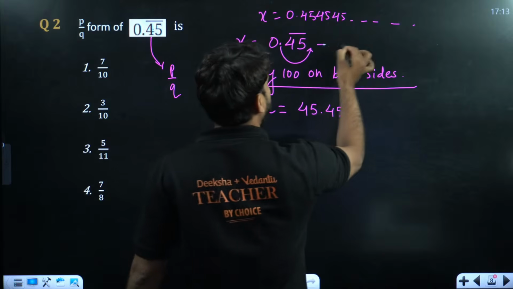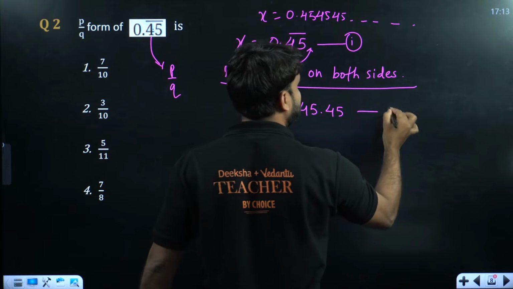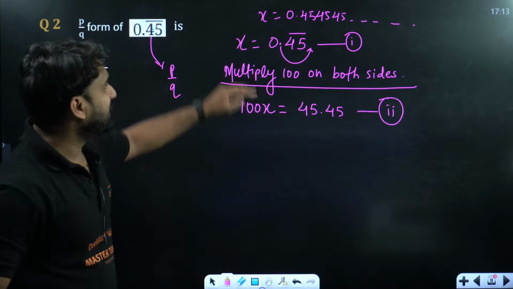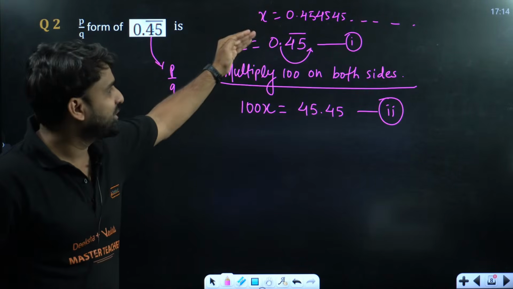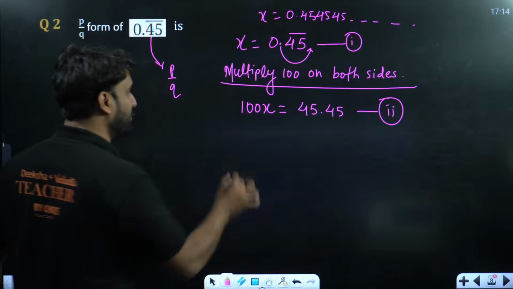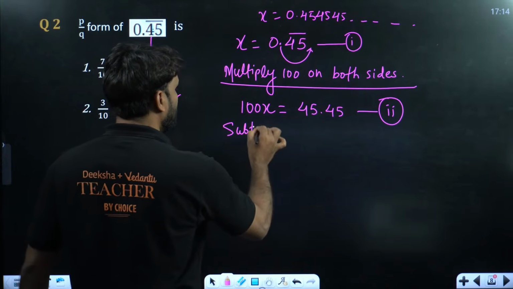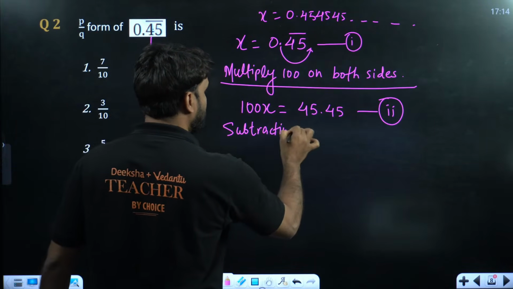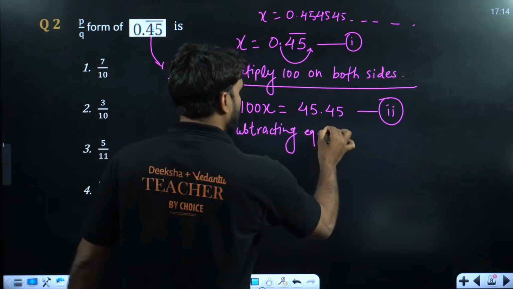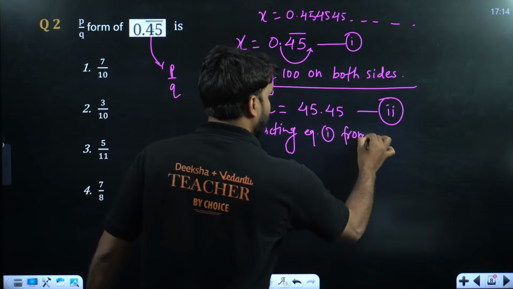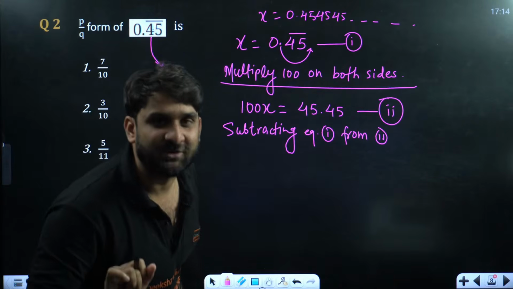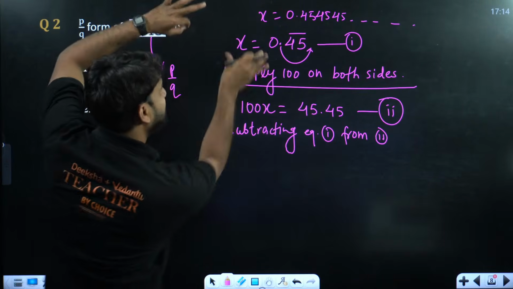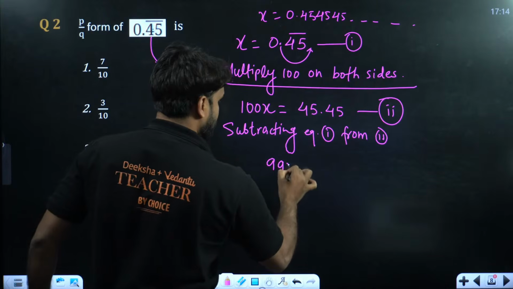So we have this first equation and this is the second equation. Now subtract equation number 1 from equation number 2, because this is the greater value. The right side will be subtracted from the right side and the left side from the left side. So 100x minus x will be 99x.